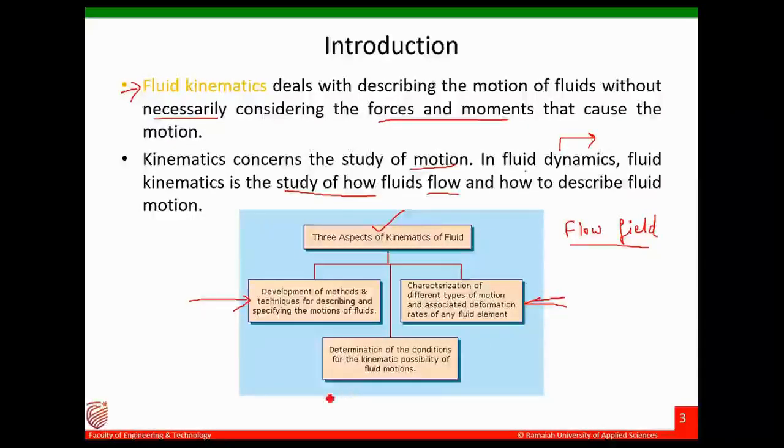The third is to find out the different conditions for the kinematic possibility of fluid motions, that is, the conditions for the flow in understanding the kinematics of the fluid motions.